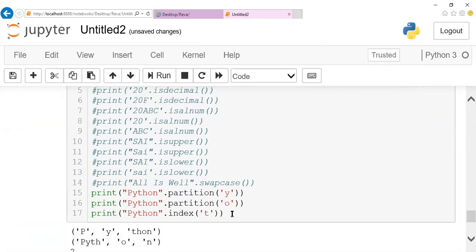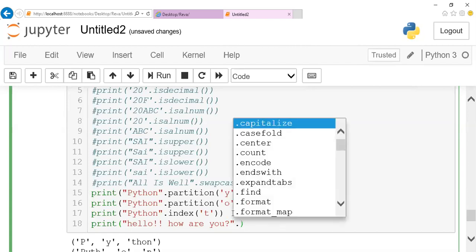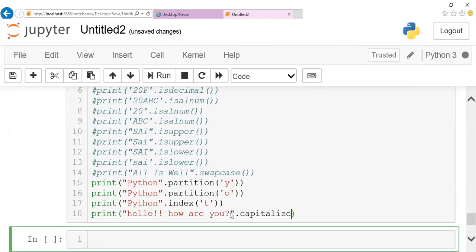And apart from this, we have capitalize. If you want to capitalize a string, for example "hello, how are you?", the property of capitalize is that the first character of the string will be capitalized.